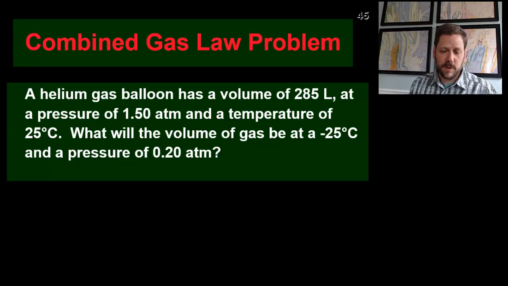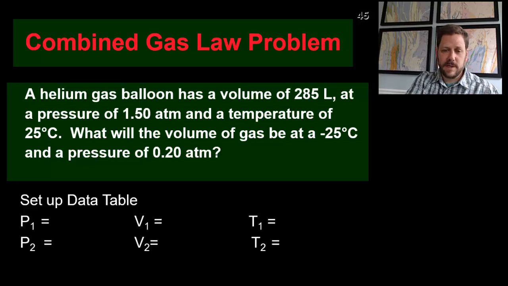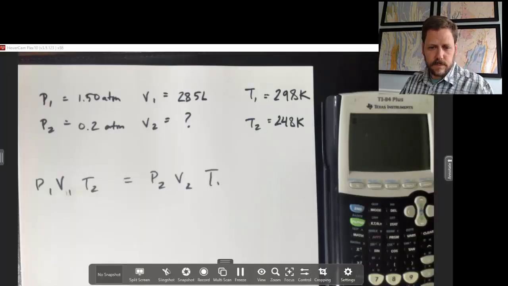This is a good time to pause the video and see if you can make a list of variables and solve the problem. Notice, because this is a combined gas law problem, we're going to have a much bigger data table to make. We have changes in pressure and a change in temperature, and we want to know what the change in volume is. Give it a shot and pause the video now. So does your shopping list look something like this?